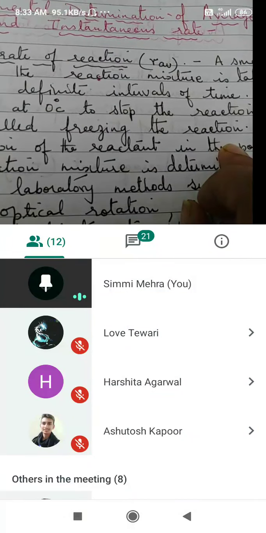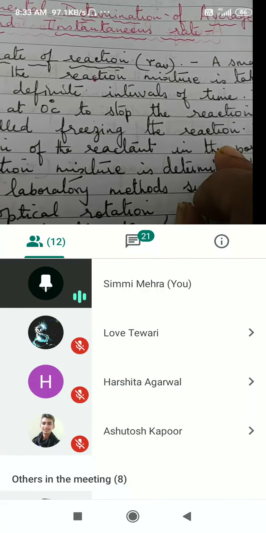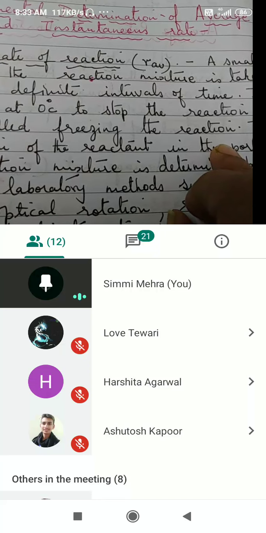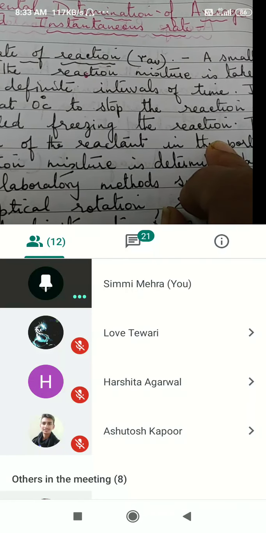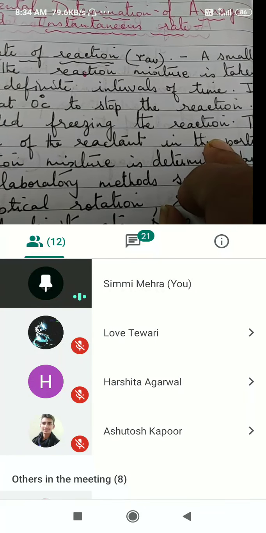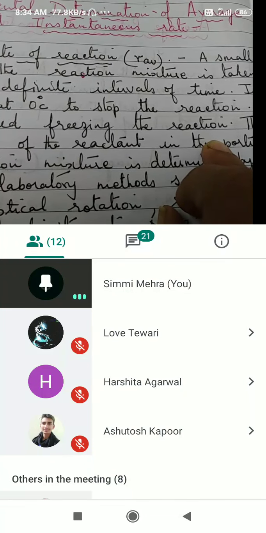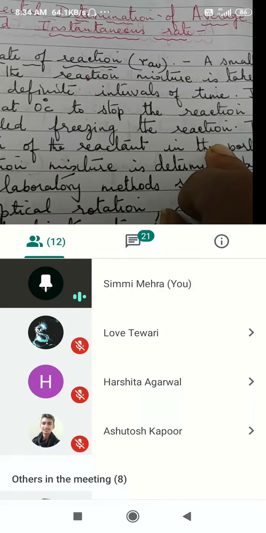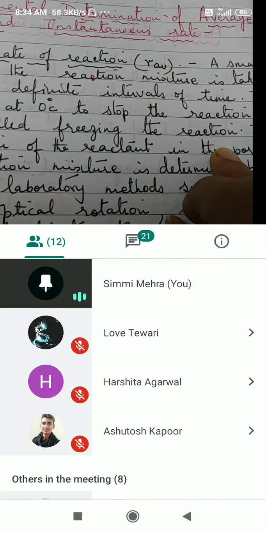You start the reaction by mixing the reactants, and after 5 minutes maybe, you take out a sample to find out how much reactant has changed into product. This is known as freezing the reaction, because you are stopping the reaction at that particular time to find out the concentration of reactants and products.